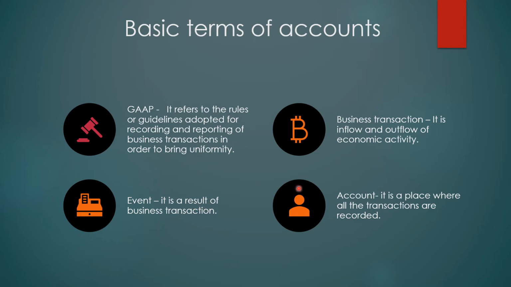For example, I have a garment business and I am selling some clothes. I sold it for 500 rupees, and actually I bought it for 300 rupees, and the 200 I got is a profit. So that is an event. It is a result of a business transaction.